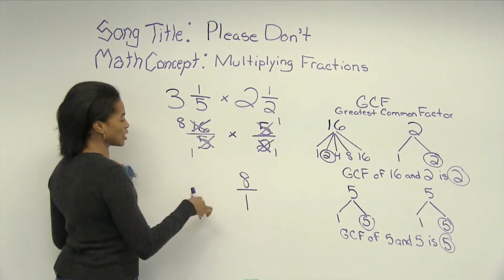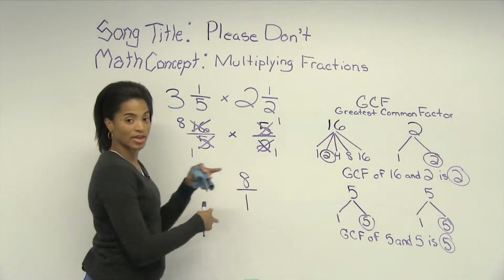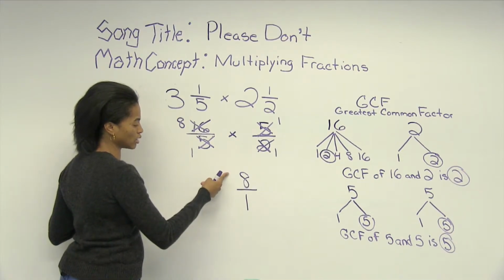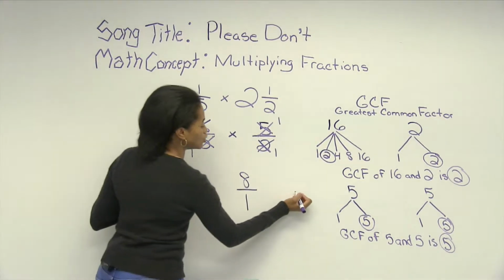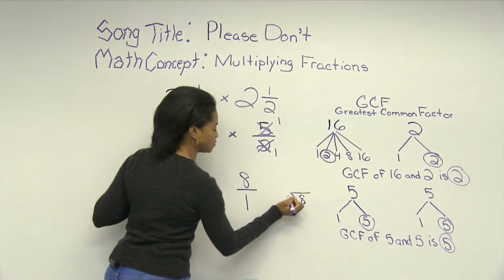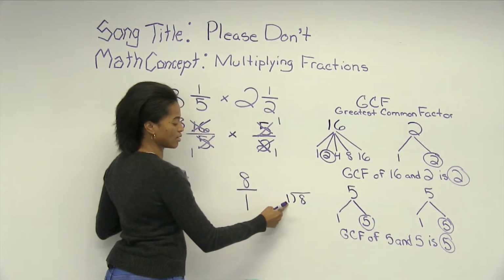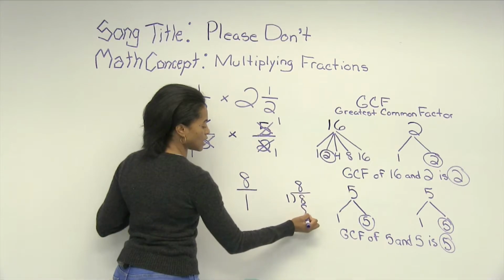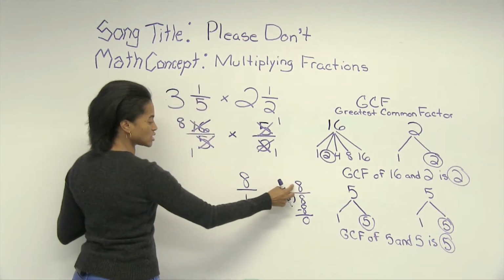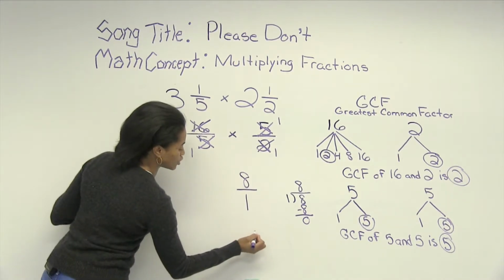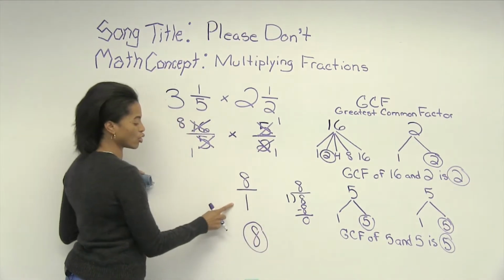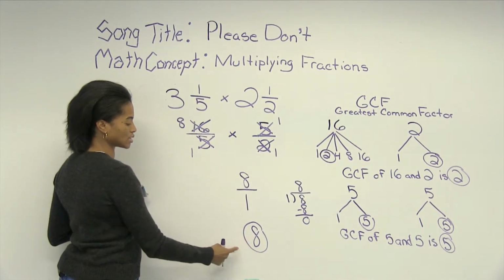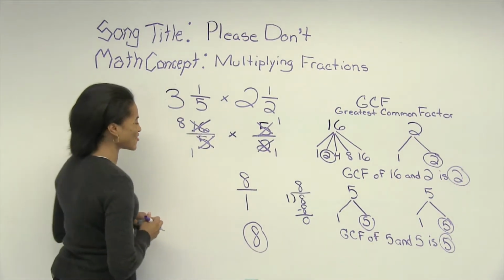So here you heard I take that answer, then I simplify it. If you have an answer where the numerator is larger than the denominator, you want to divide that numerator by that denominator. So how many groups of 1 can you get out of 8? Obviously 8. And so this just simplifies to 8. So your final answer is just 8. Any number over itself would just be that number. So your final answer here is simplified to be 8. Got it? All right. Play track.